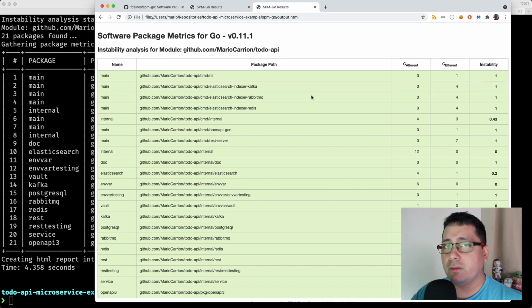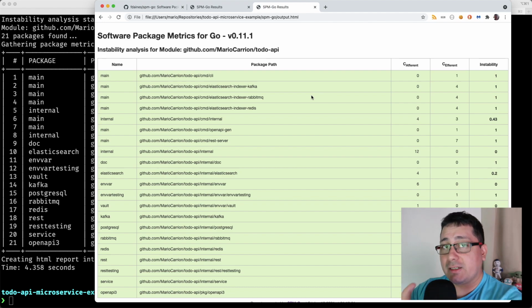And this is the one that I want to show you, and this is the important one because when we were discussing efferent coupling and afferent coupling, we were saying, hey, depending on the ratio that these values have, we're going to be determining how unstable or stable our package is. And you need to think of it in the context of how easy or difficult it is to make changes to this package. Now, you need to take this with a grain of salt because it actually depends on the package itself.